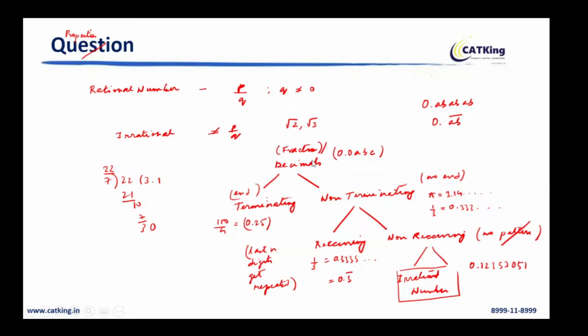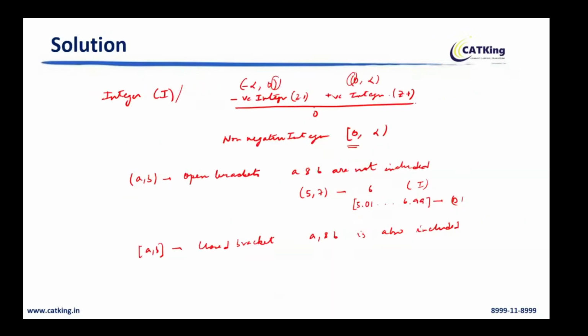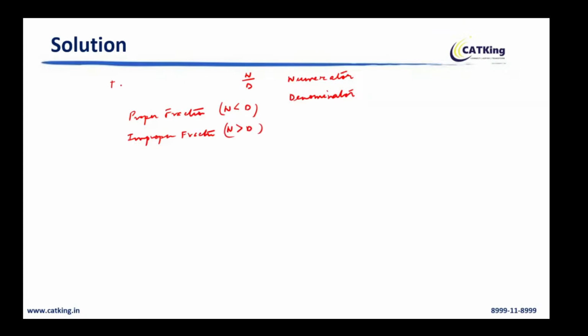If you come to fractions, it is the same thing. What are the types of fraction? You will get proper fraction and improper fraction. A fraction has two parts, numerator and denominator. N is called numerator and D is called denominator. A proper fraction is when the denominator is more; an improper fraction is when the numerator is more. Clear? So this is about fractions.